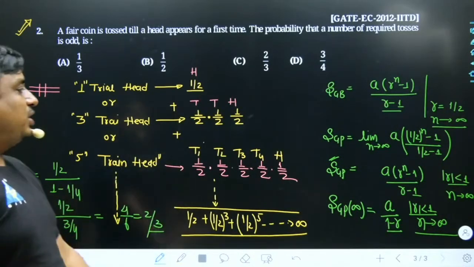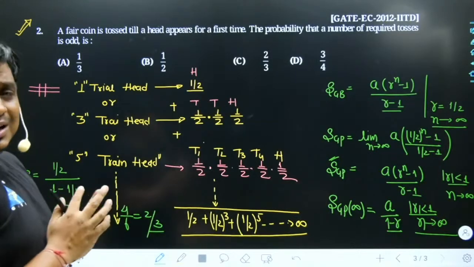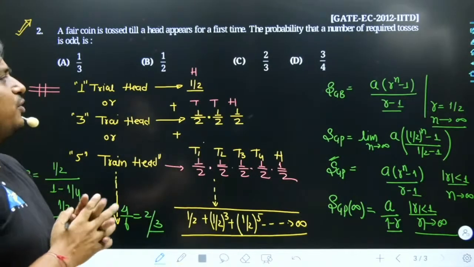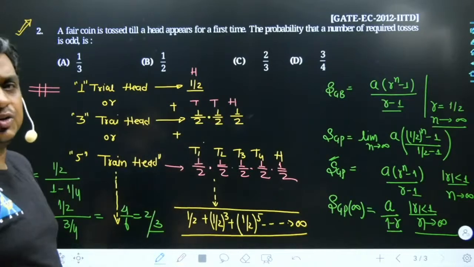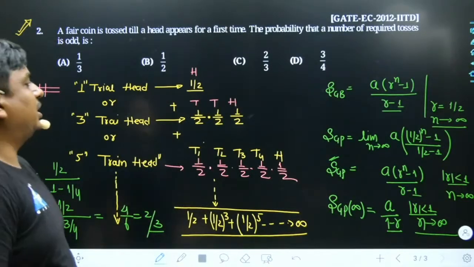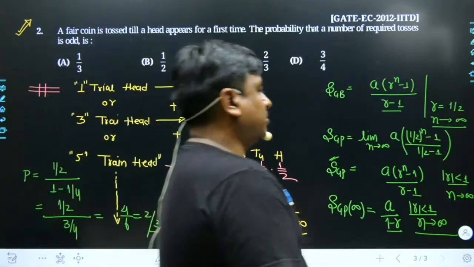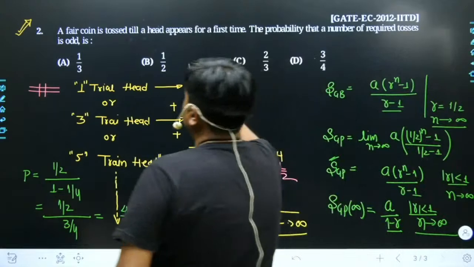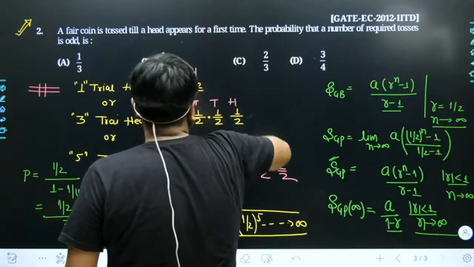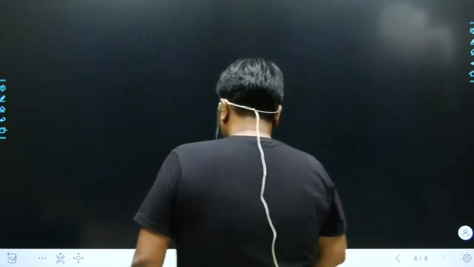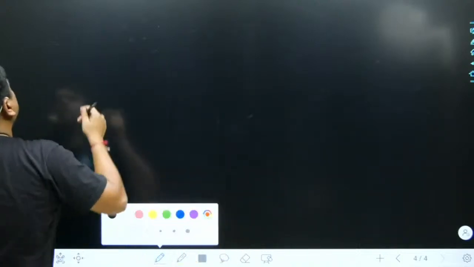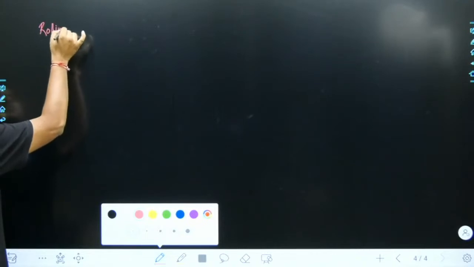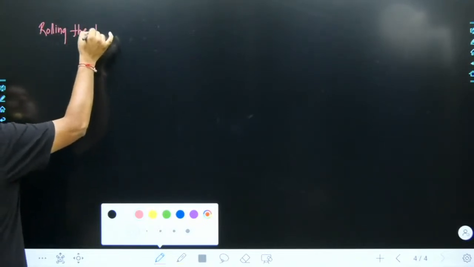So I have seen many of the times the problems related to geometric progressions are being asked specifically from the domain of word problems related to probability. Such an important topic it is. Let me change the flavor of this problem a bit. Rather than tossing a coin, I am taking a question where rolling a die is involved. So I am going to change the nature of this problem a bit.